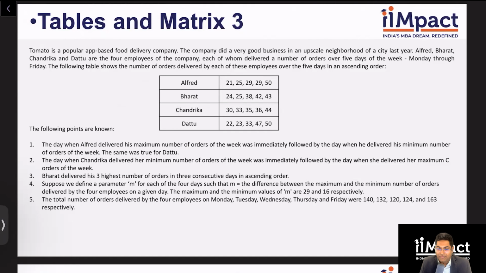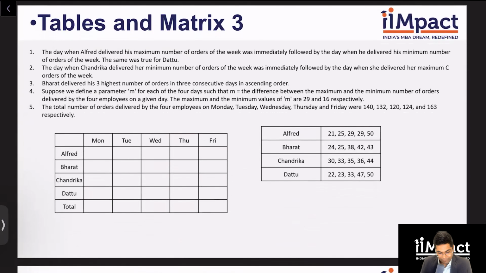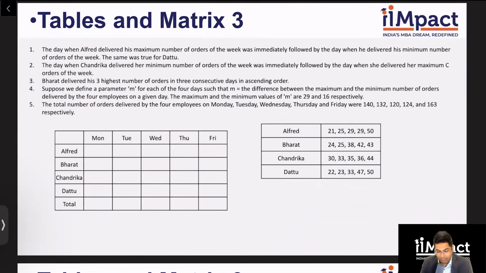Clearly, I just need to figure out who delivered what number of orders on what day. Very simple, kind of a very standard set. But the reason I've put this in the set is so that we are comfortable with understanding how numbers really work together in this type of a set. This set is all about understanding numbers. So let's do that together. Okay. So I've made my table, person, days, and total. And what are the deliveries are given to us already in the table on the right. And we have the 5 clues.